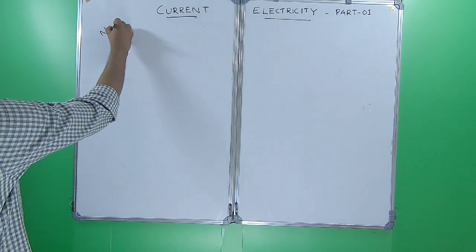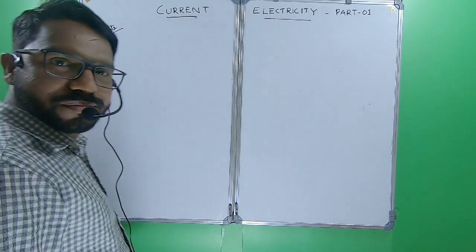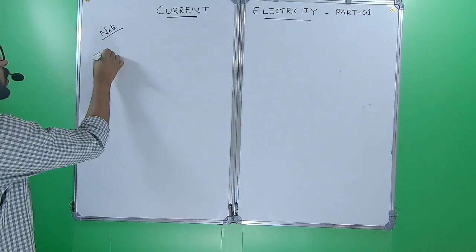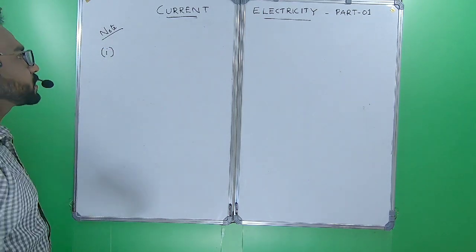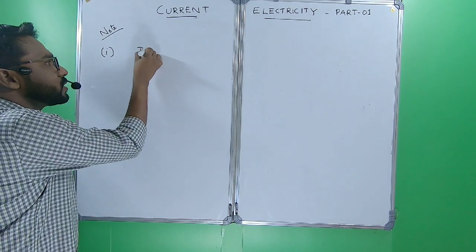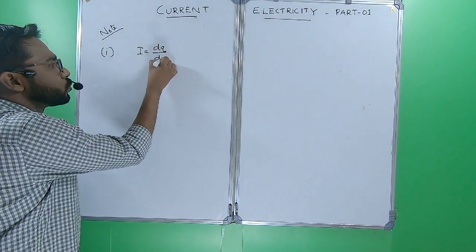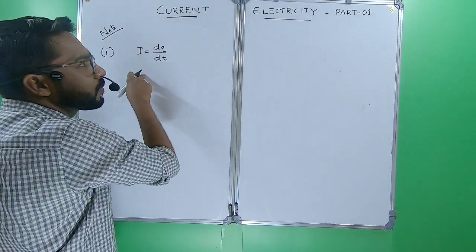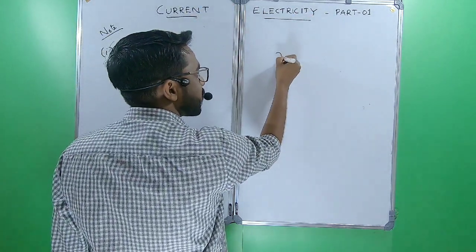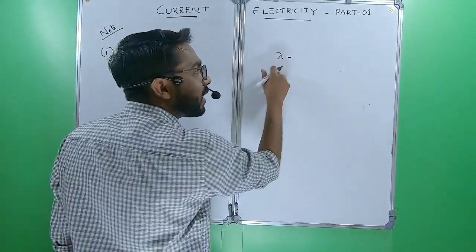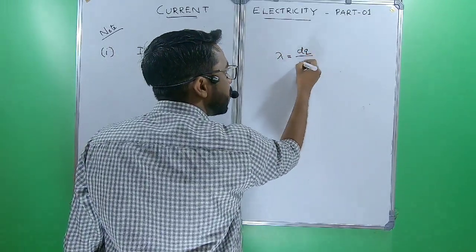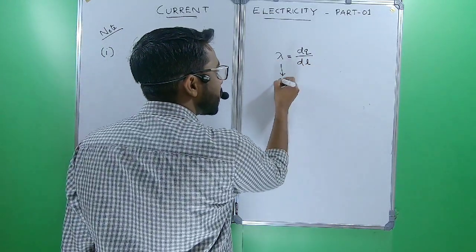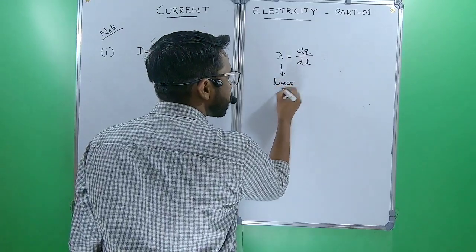Now we can study two important points. I'm writing here a note. The first point of the note is that we already studied that instantaneous current I equal to dq by dt. And in electrostatics, electric charges and fields, you studied that lambda equal to dq by dl. Lambda means linear charge density.